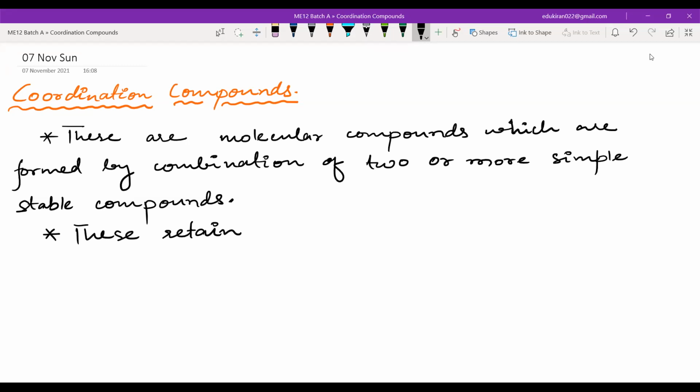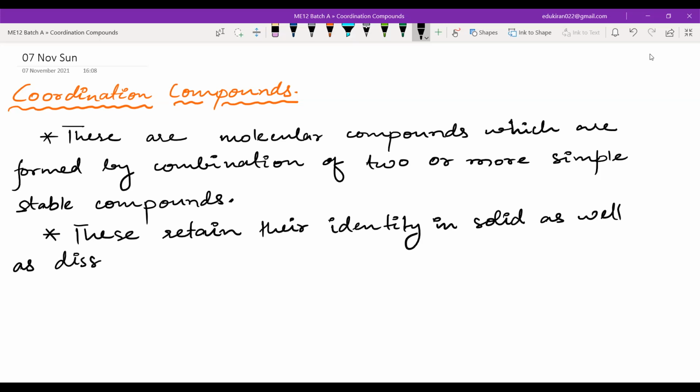So what about coordination compounds? These compounds retain their identity in solid as well as dissolved state.